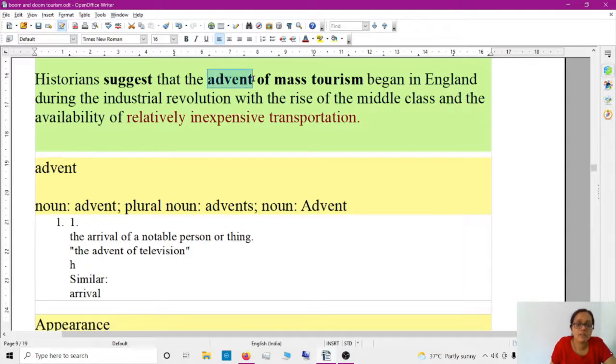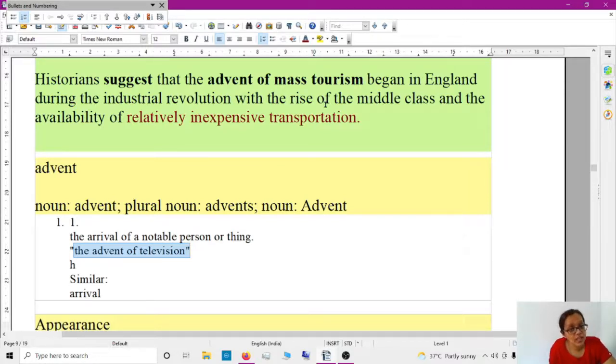Okay, what is the meaning of advent? Arrival of a notable person or thing is known as advent. Arrival, advent. The advent of television, advent of technology. Historians suggest that the advent of mass tourism began in England during the Industrial Revolution with the rise of the middle class and the availability of relatively inexpensive transportation.